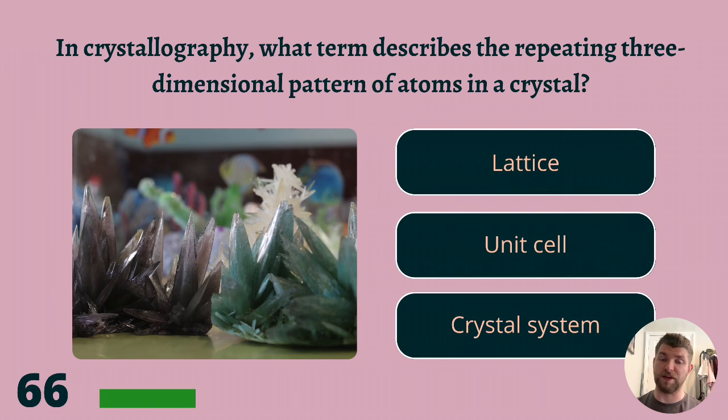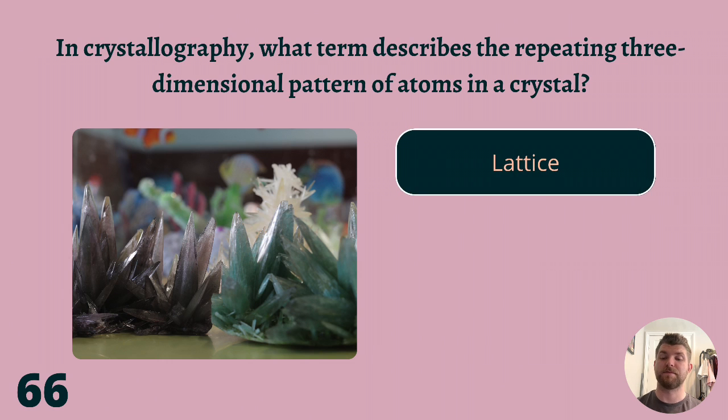In crystallography, what term describes the repeating three-dimensional pattern of atoms in a crystal? Lattice, unit cell, or crystal system? The correct answer is lattice.